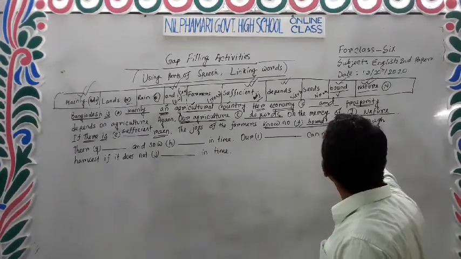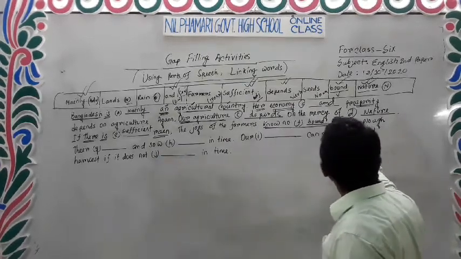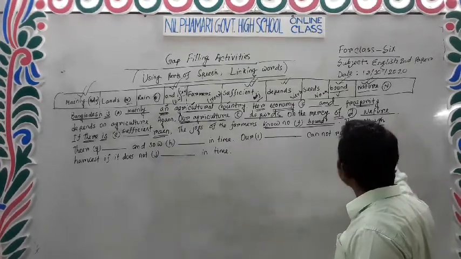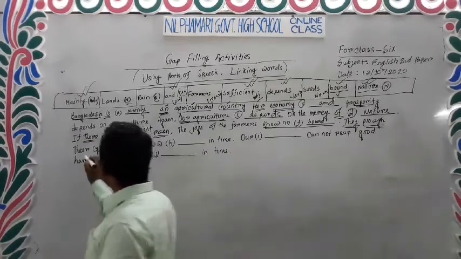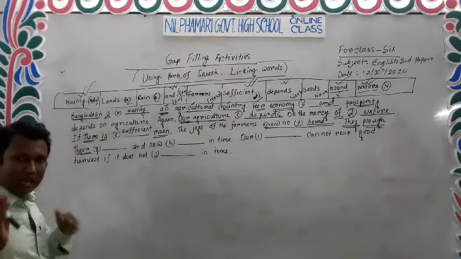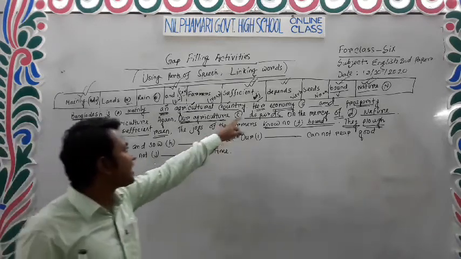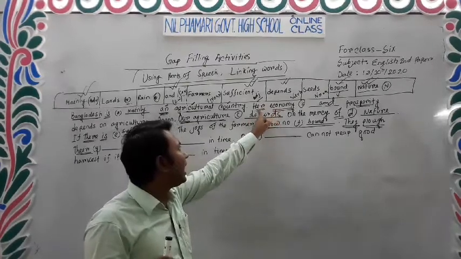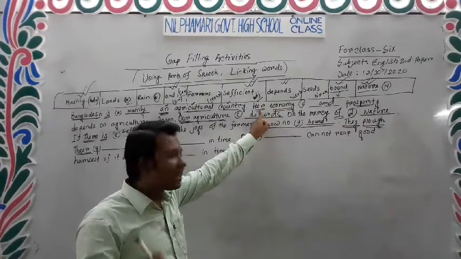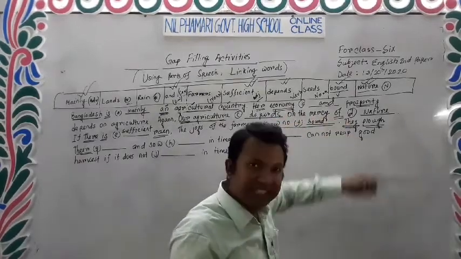Clear? Now, they plow their dash. They is the subject, plow is the verb, and there is a possessive case. I have already told you that after a possessive case there will be a noun, such as her economy. Her is a possessive case, economy is a noun, and prosperity is another noun.